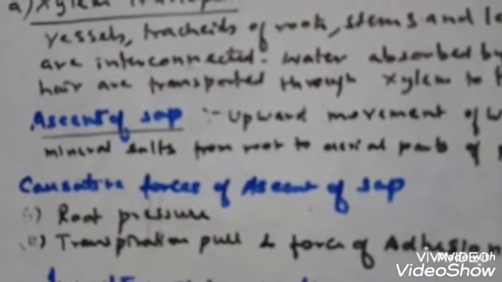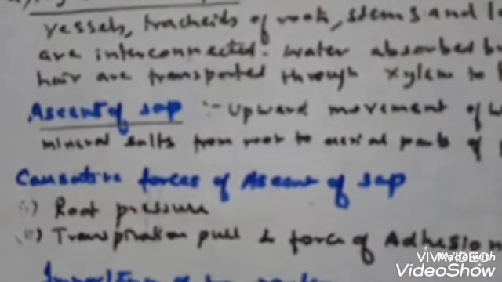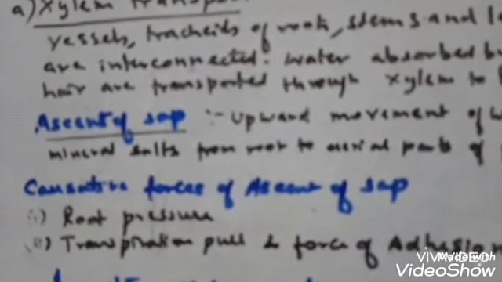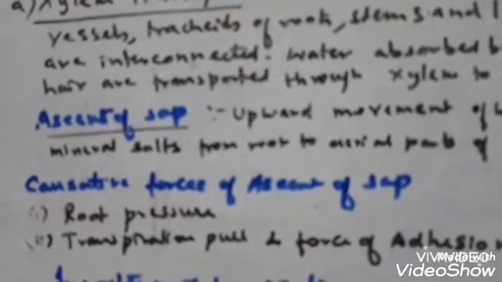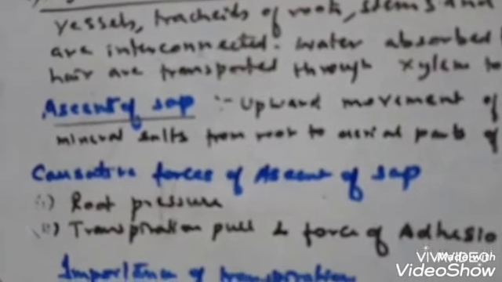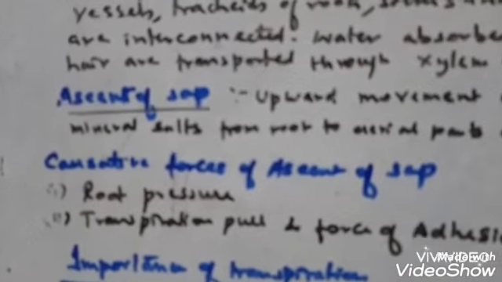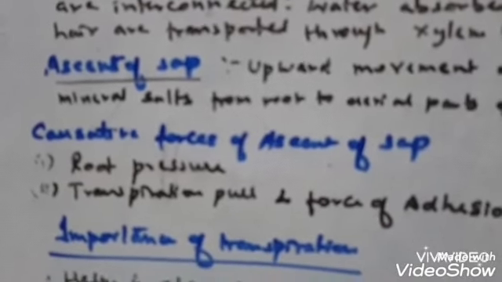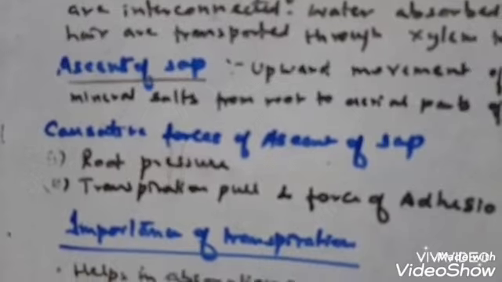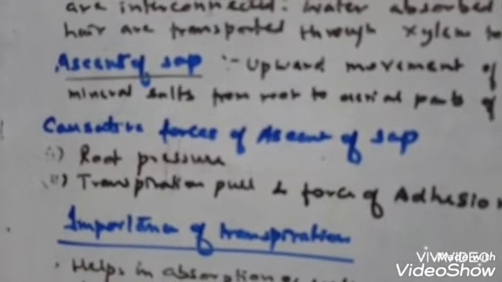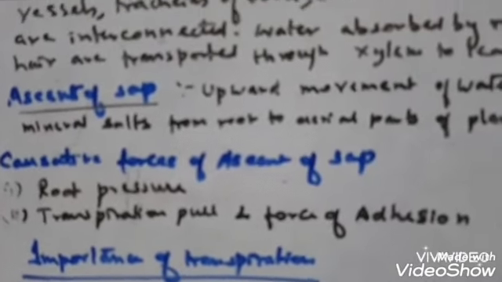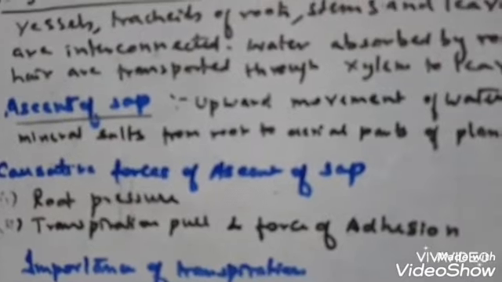So root pressure may serve as an important factor for the ascent of sap in herbaceous plants, but it is unlikely to be enough to move water in a very tall tree. Root pressure is not enough for a tall tree like a banyan or a coconut. In those cases, root pressure cannot serve the purpose. For that, transpiration pull helps the upward movement of water.